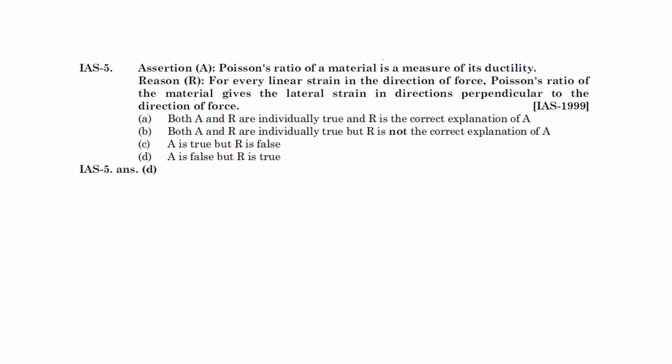ओके सी ये चीज़ तो गलत है. फर्स्ट इज गलत, लाइक no, Poisson's ratio of material measure ductility. No, it does not measure the ductility. This is wrong. Okay, तो अगर आपको assertion पता है wrong है तो D आंसर हो जाएगा. Okay, but this reason is correct.